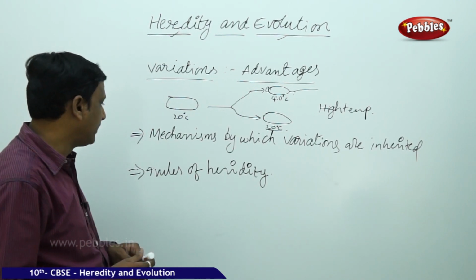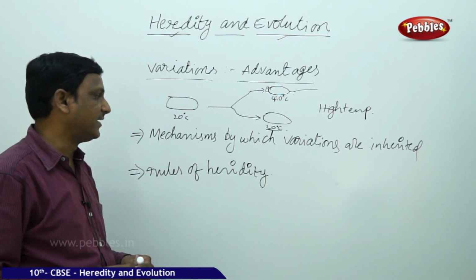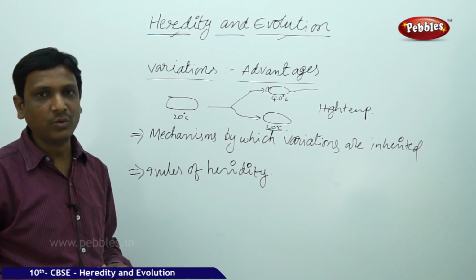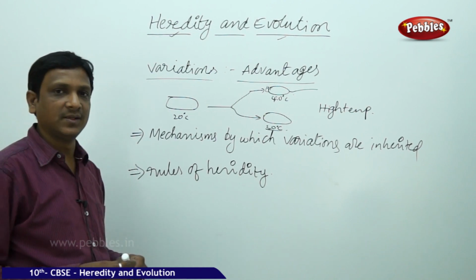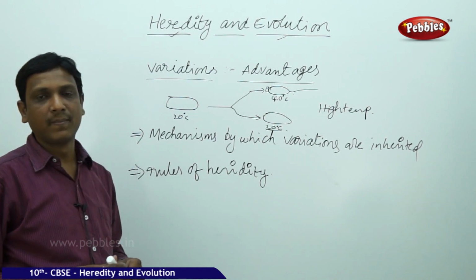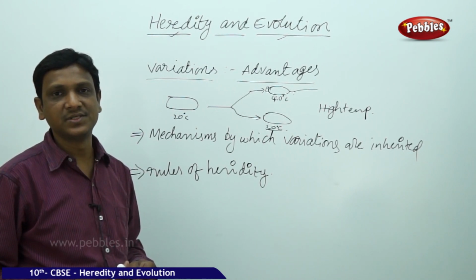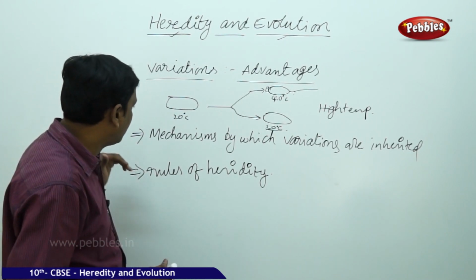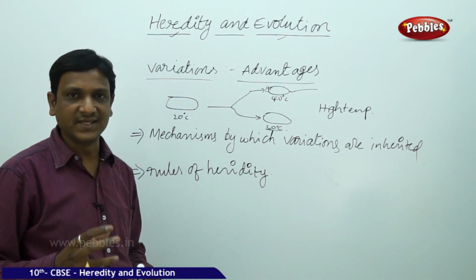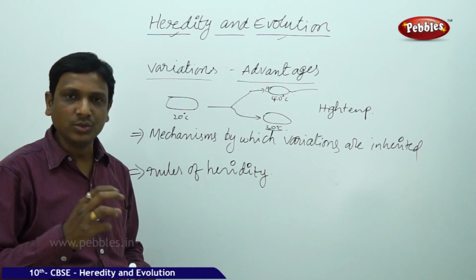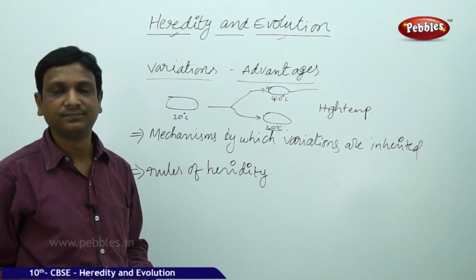To understand that, we need to know the rules of heredity. What are these rules? Who found these rules? There was a person called Gregor John Mendel. He conducted experiments on organisms to see how these variations are inherited. To see how the variations are inherited, you need to observe a number of generations.